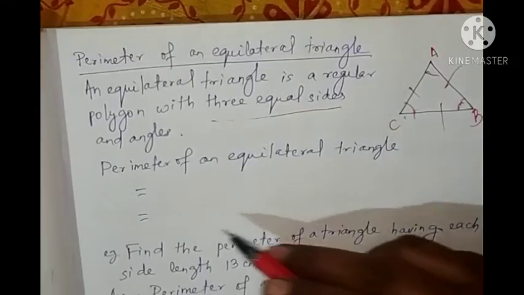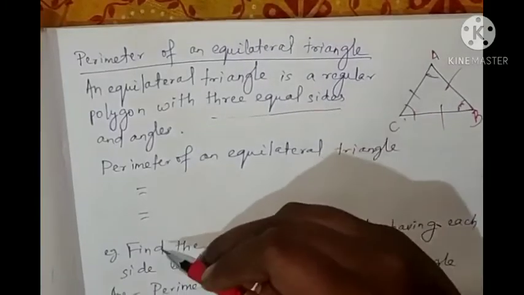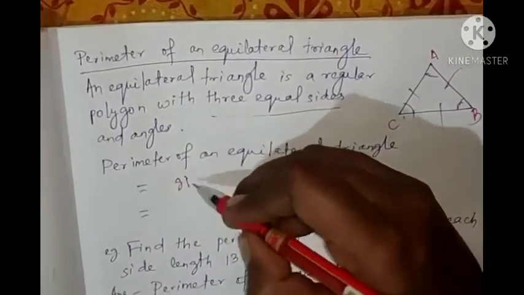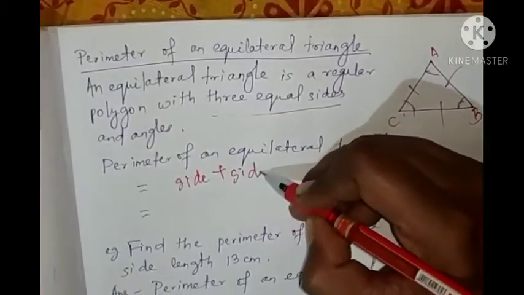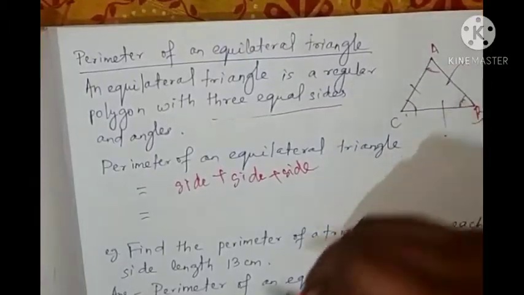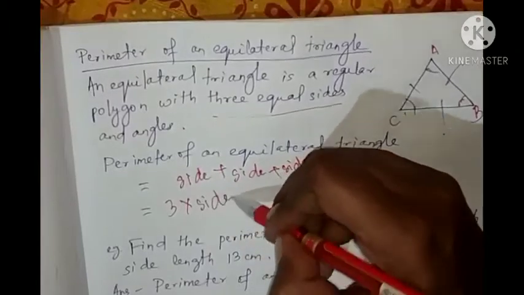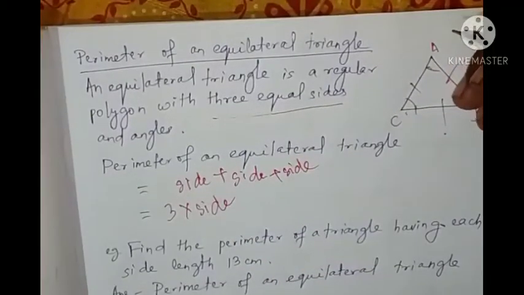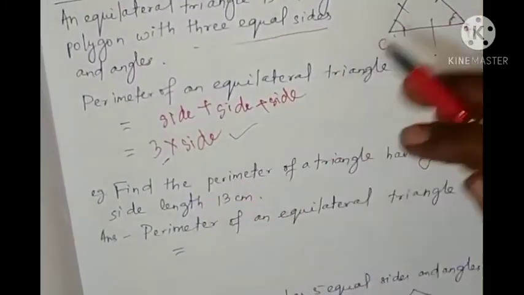The perimeter of an equilateral triangle is side plus side plus side. So we have 3 sides, and you can write it as 3 into side. Okay. Not all triangles, only an equilateral triangle: 3 into side.